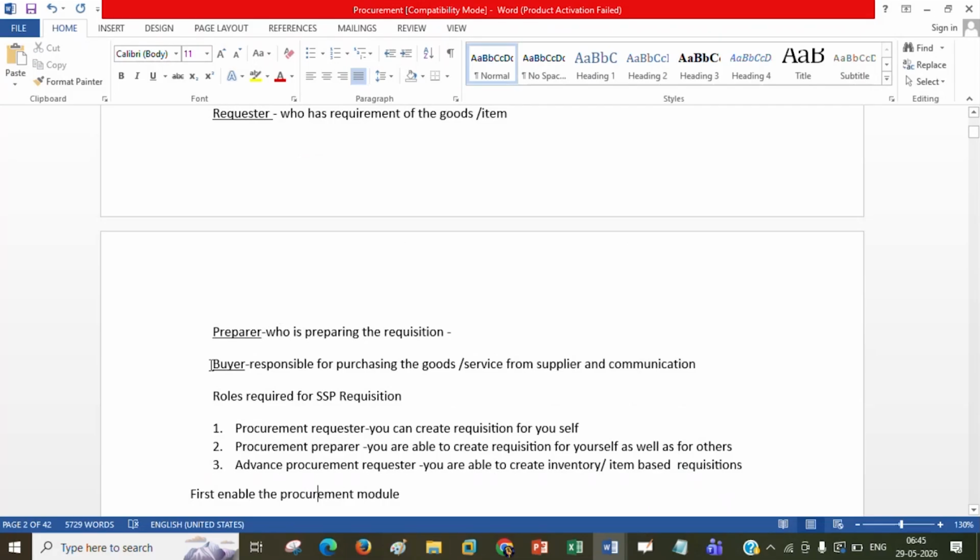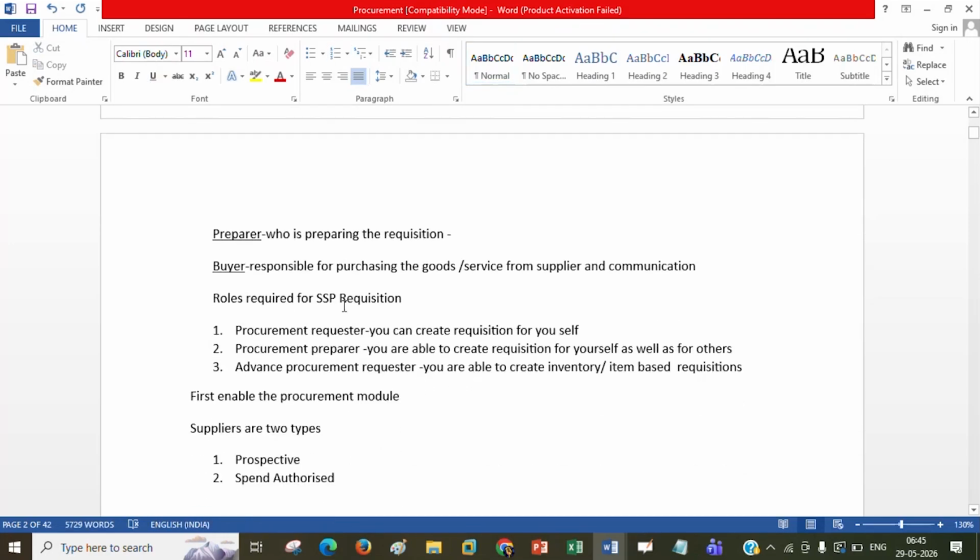Now here, after preparer, the buyer is responsible for purchasing the goods and services from the supplier, and for the communication role. Whatever the communication is between the supplier and the purchase of the goods and services, the buyer will be responsible in a general way. Now there are a few roles we required for this SSP requisition only.